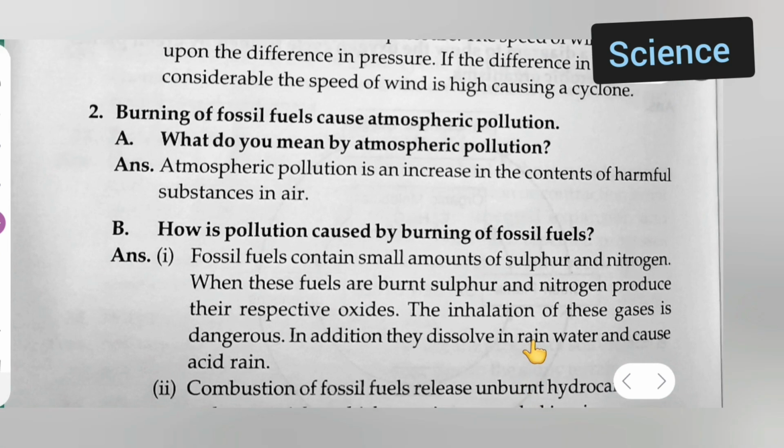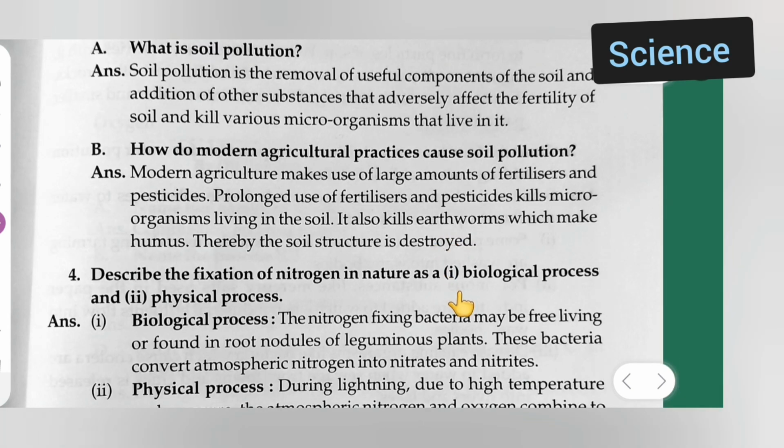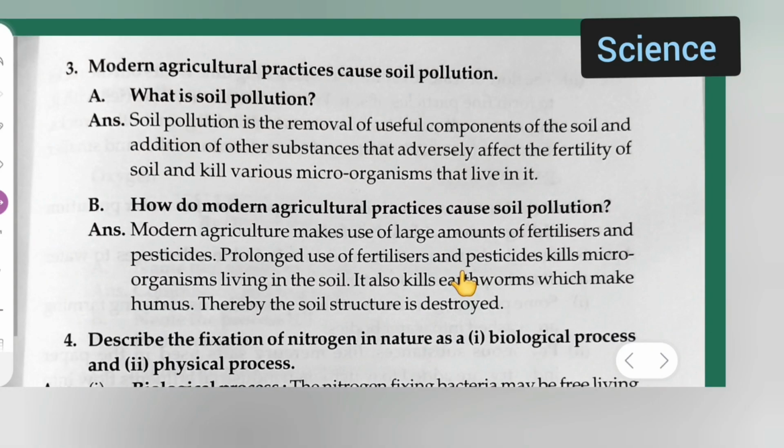Next, moving towards question number 3. Modern agriculture practice causes soil pollution. First, what is soil pollution? Answer: soil pollution is the removal of useful components of the soil and addition of other substances that adversely affect the fertility of soil and kill various microorganisms that live in it.